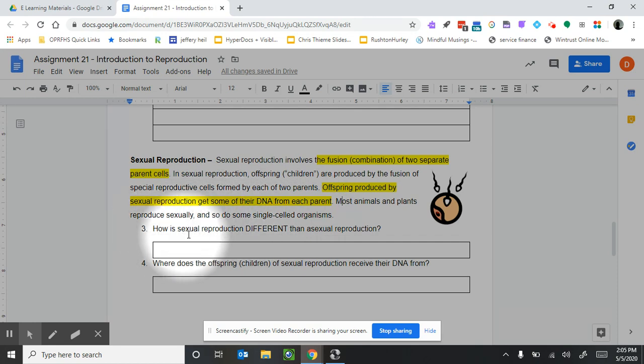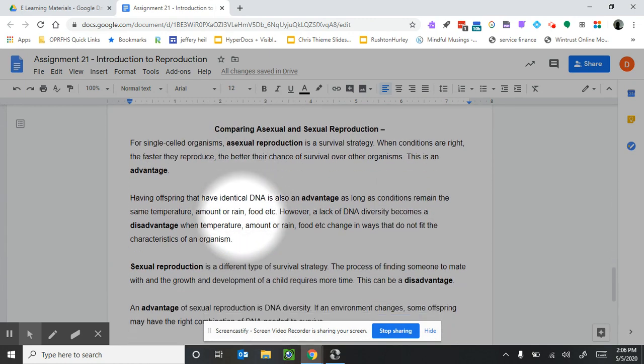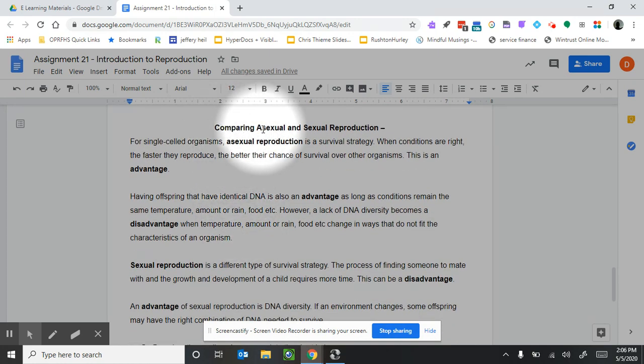So how is sexual reproduction different than asexual? Remember, asexual has 1 parent involved. Sexual reproduction has 2 parents involved. Question number 4, where does the offspring, which is another word for children, of sexual reproduction receive their DNA from? So basically, who do you get your DNA from? We highlighted both of those answers in this reading up here. Let's go to the next section, which is about comparing asexual and sexual reproduction. So what are the differences between these 2?